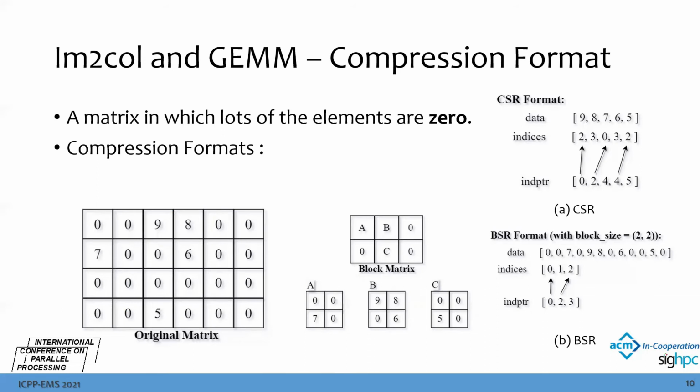If there is no non-zero value in a block, we do not store this block and leave it as 0. Otherwise, we have to store all elements in the block, like A, B, C, including some 0 elements in this block. Then we could exploit the CSR format on this block matrix to convert it to BSR format.